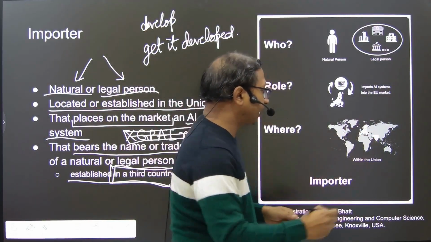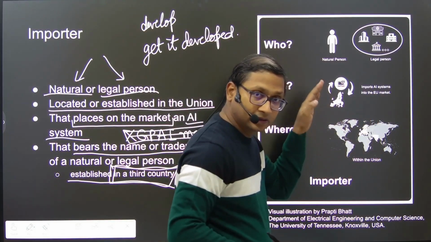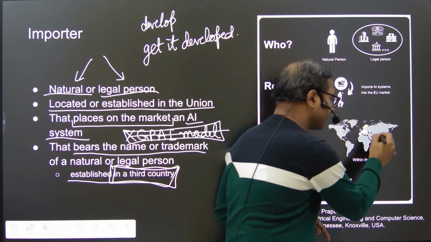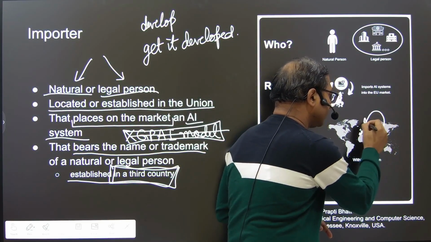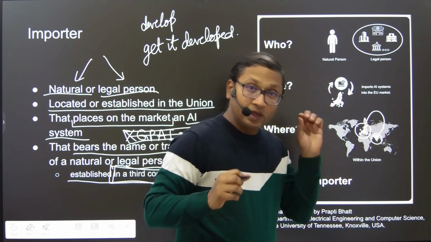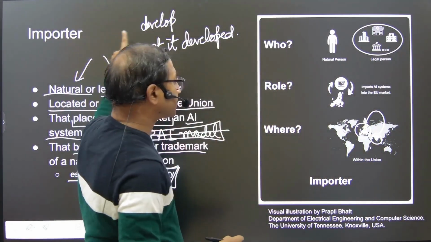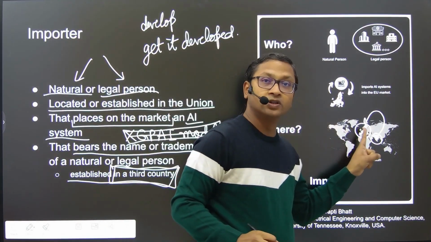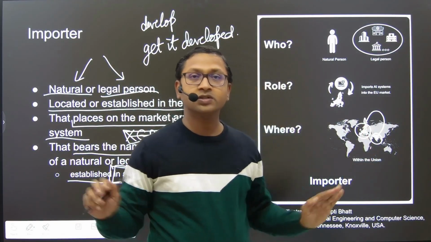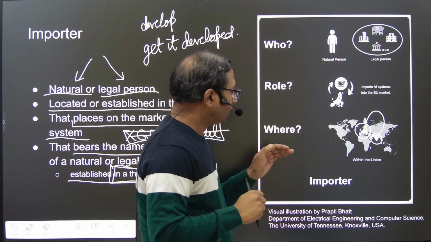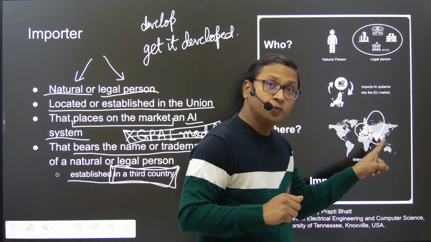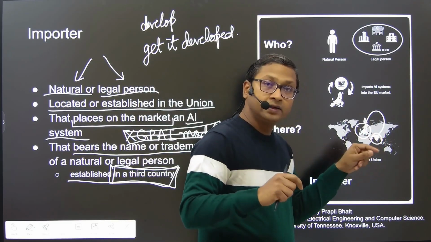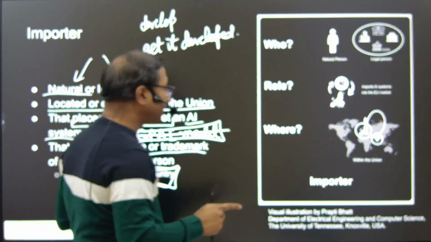This AI system is coming from this company and goes to the EU market. Importer is the first person to place it on the EU market. Before that it was not there. Note that it has to be an entity in a third country. It cannot be inside the EU.